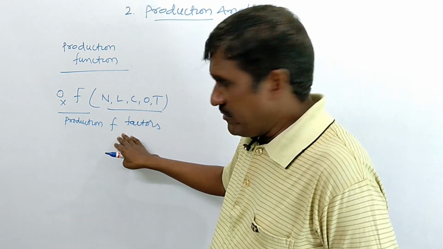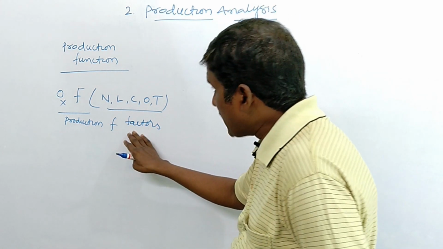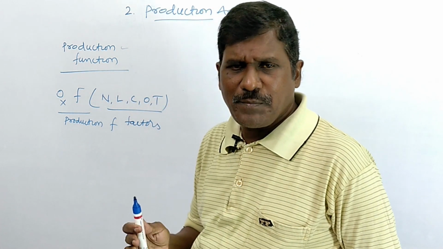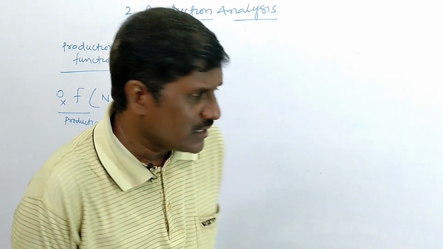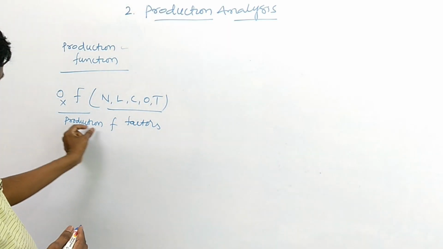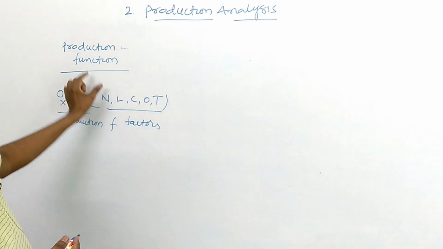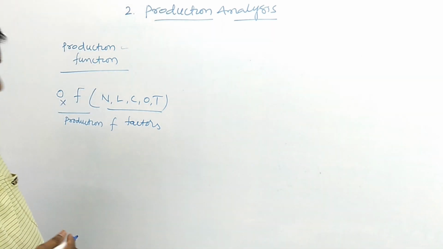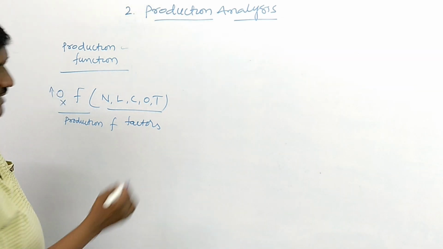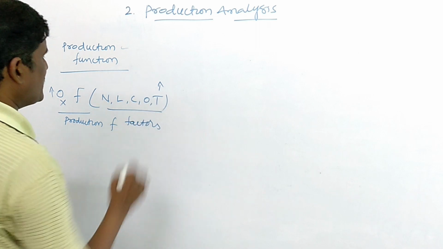The relationship in between production and production factors is called production function. For example, if output increases, the factors of production also increase.